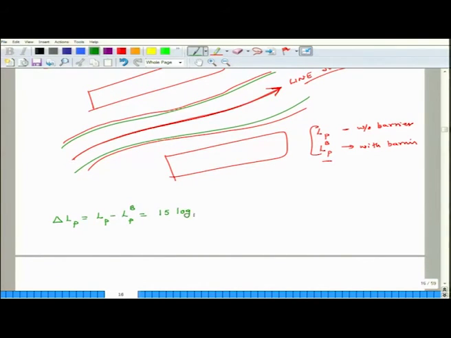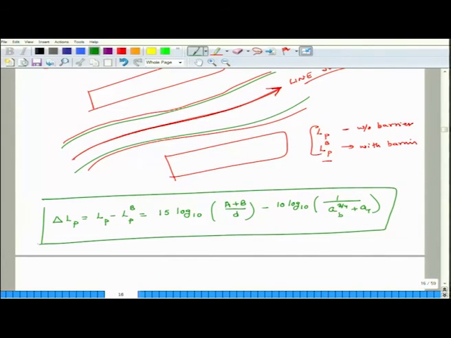15 log10 of (A plus B by D) minus 10 log10 of (1 over AB, 3/4 plus AT). Okay.